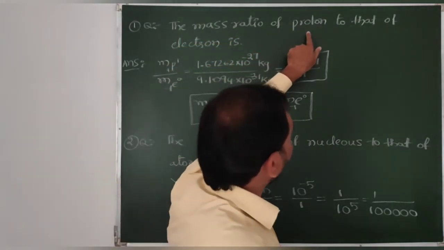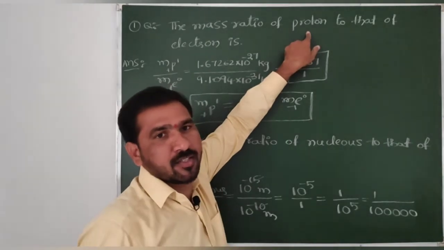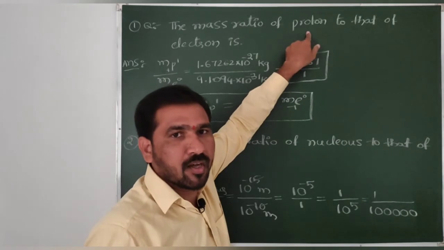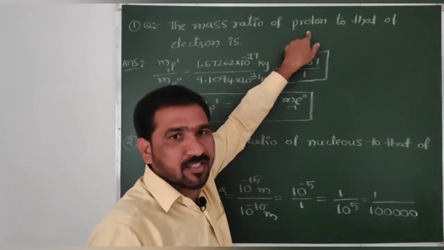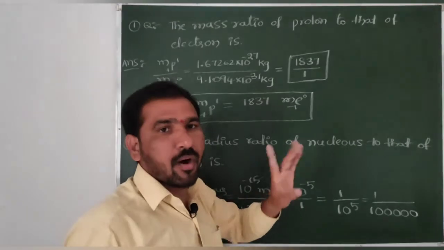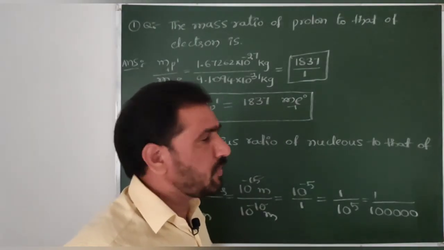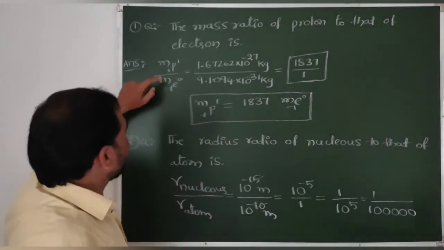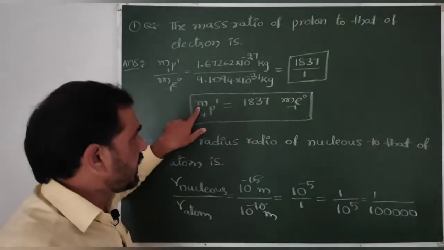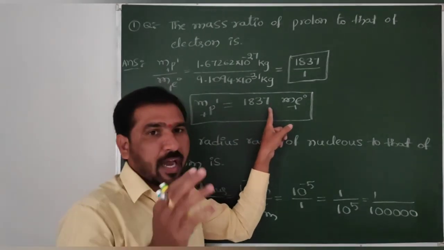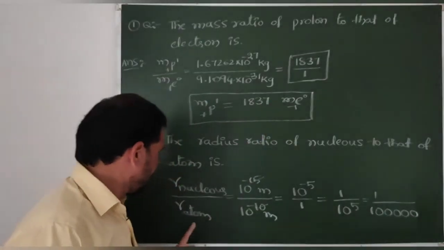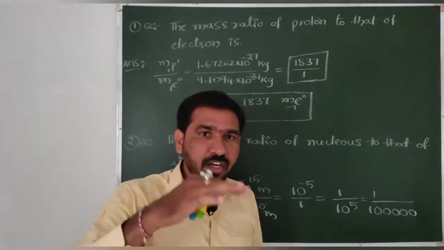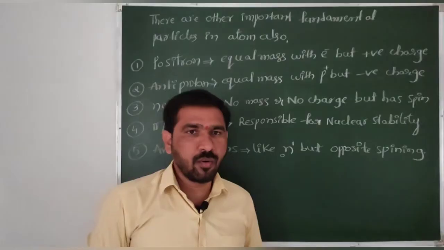And regarding this first question beta, sometimes a question will be raised about the mass ratio of proton or H plus hydrogen. Remember, proton and H plus hydrogen all have the same mass. Based on the question you can attempt that. Whatever it is, the mass of a proton is 1837 times the mass of an electron. The radius of an atom is 1 lakh times the radius of the nucleus.